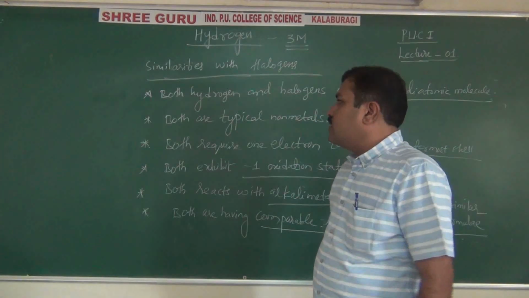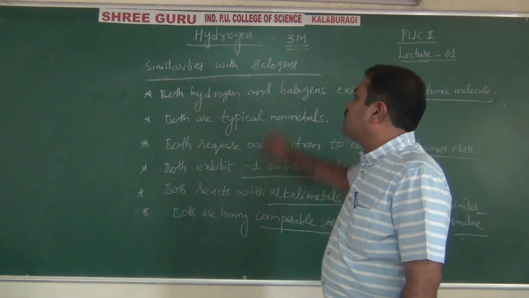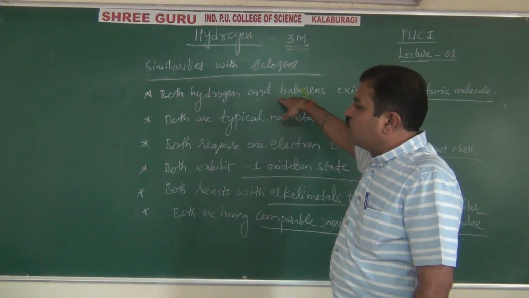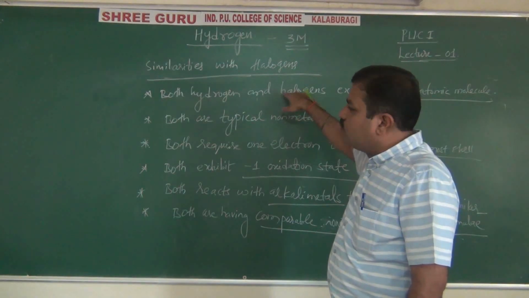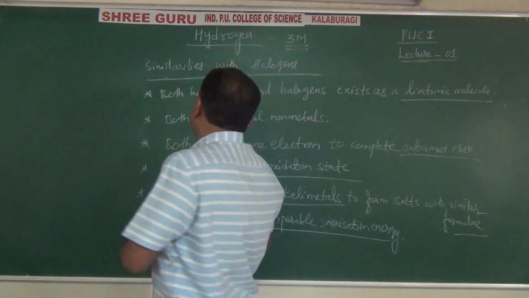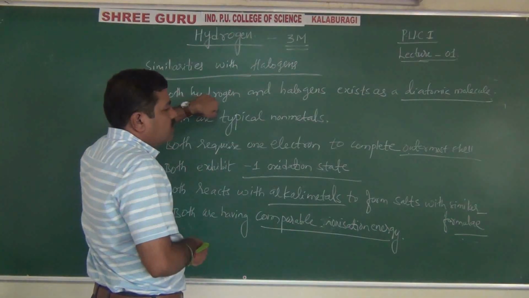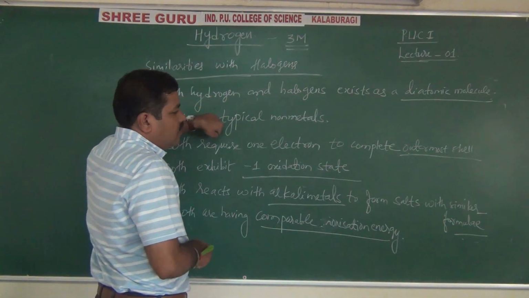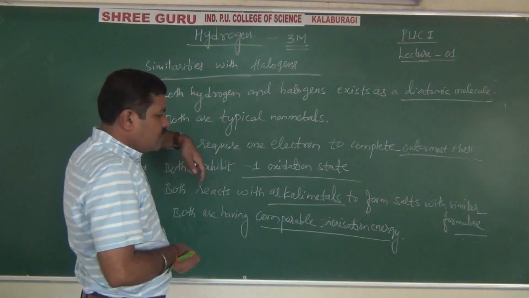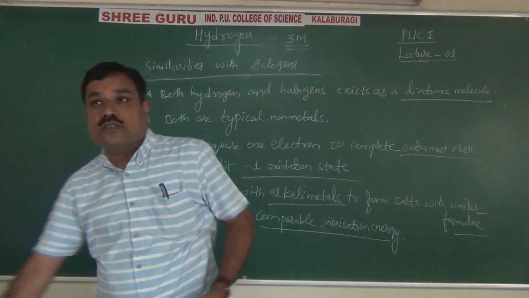See, if they ask you to write the properties of hydrogen with halogens, these are done. If they ask for 2 marks, any 2 points. If they ask for 2 points, write 2, or 4 points, right? Very simple. First, regarding atomicity. Next, regarding its nature, non-metal. Next, 1 electron to complete the outer shell. Then -1 oxidation state. First, you remember it. Okay? Now, what are the points of differences?